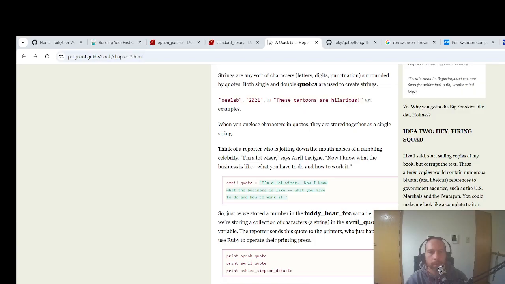Both single and double quotes are used to create strings. "Lab 2021" and "these cartoons are hilarious" are examples. When we enclose the characters in quotes, they're stored together in a single string. Think of a reporter who is jotting down the mouth noises of a rambling celebrity.